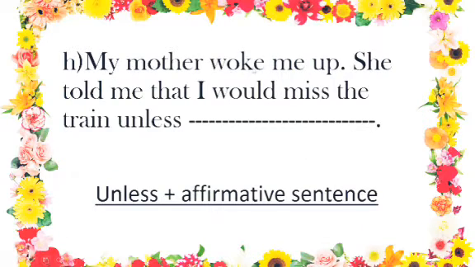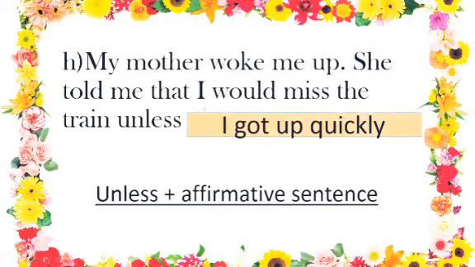Number 8, my mother woke me up. She told me that I would miss the train unless. So I would miss the train if I don't do something. My dear students, whenever you see unless, this is a negative word, and after this we cannot use any negative sentence. We have to use an affirmative sentence. So if I miss the train, what might happen? If I don't get up quickly, I might miss the train. So we should answer it in this way: I'd miss the train unless I got up quickly.